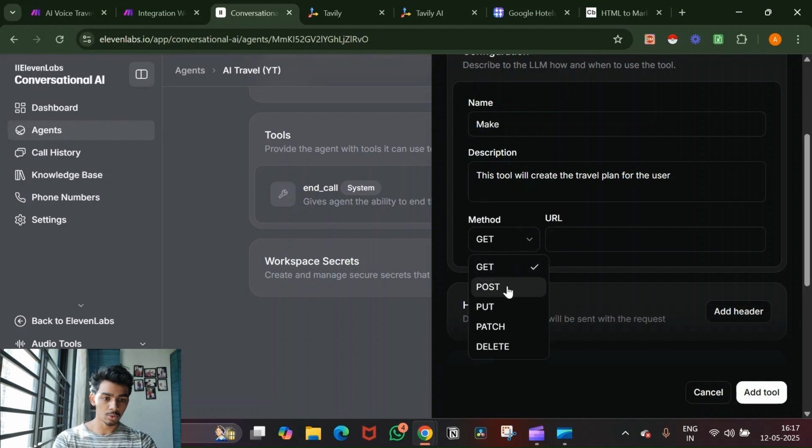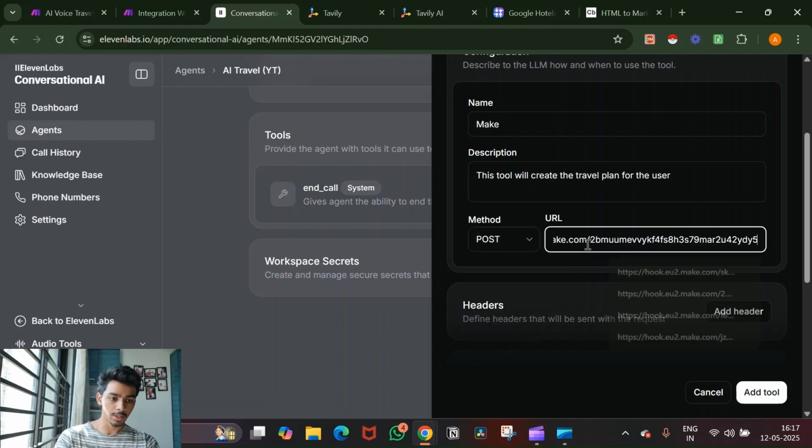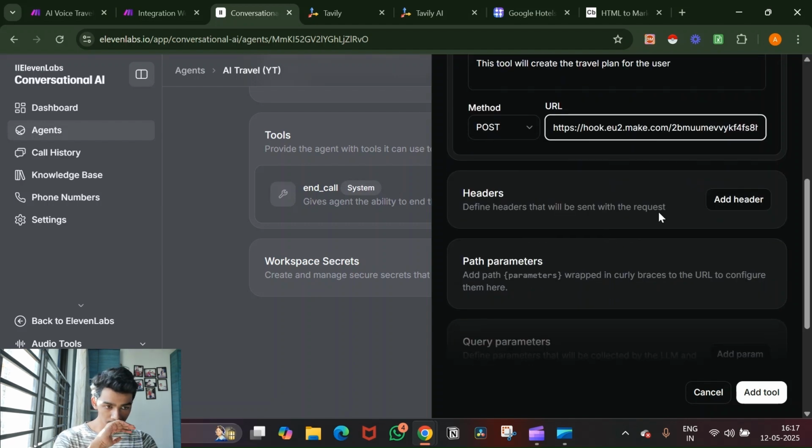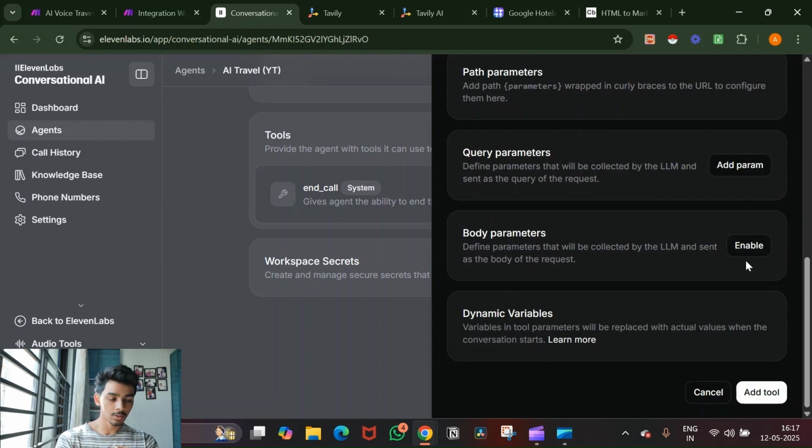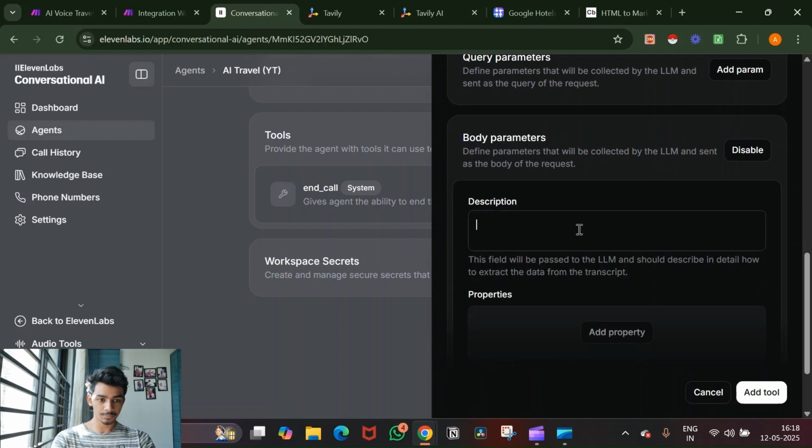The method is a post method. We'll paste the URL. Then we'll say collects all the user data and sends a request.